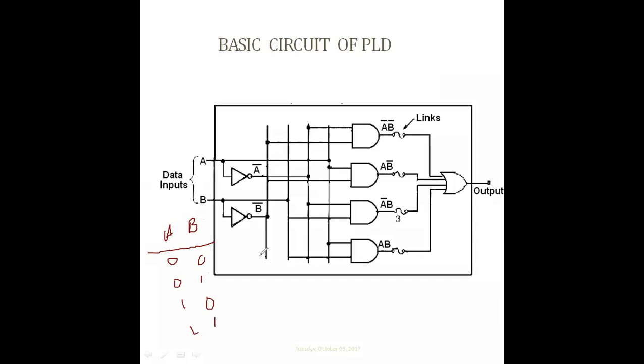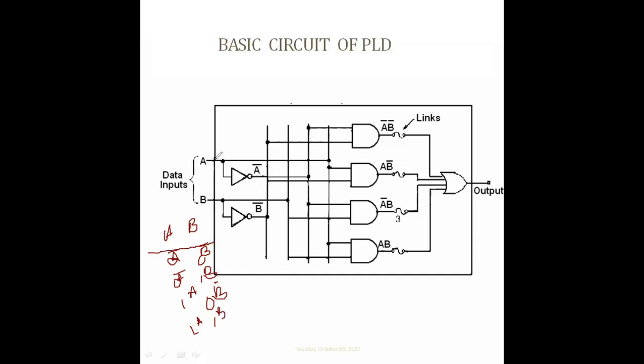In terms of variables we can write A bar B bar, A bar B, A B bar, and finally AB. These things we can get.